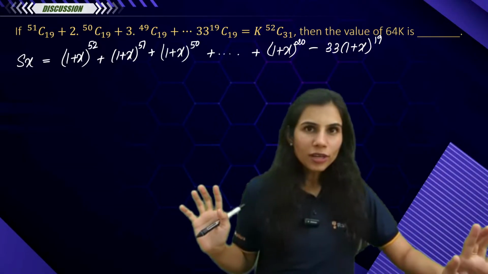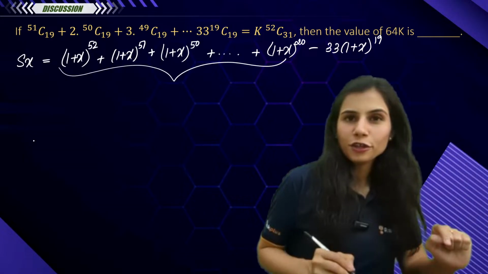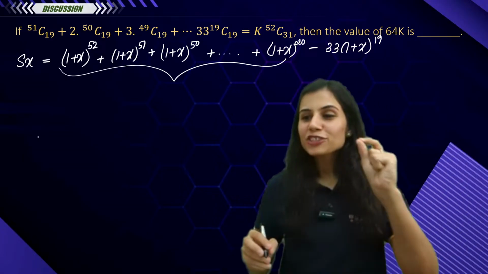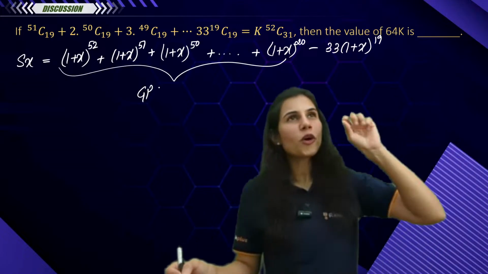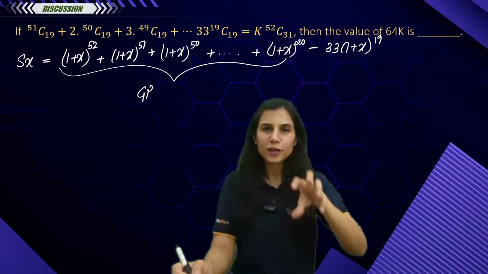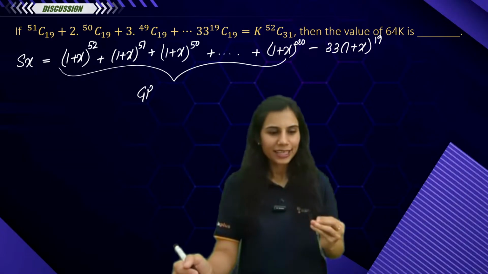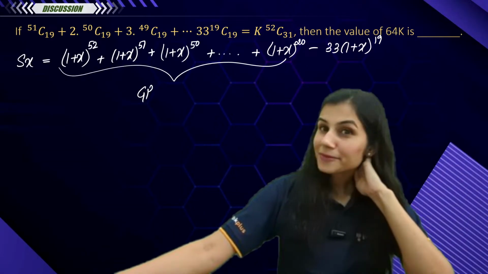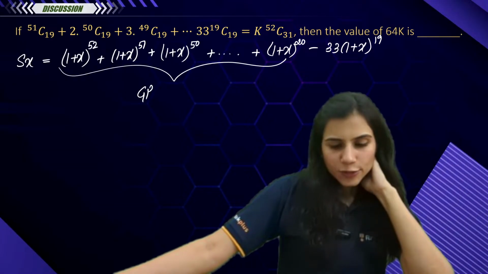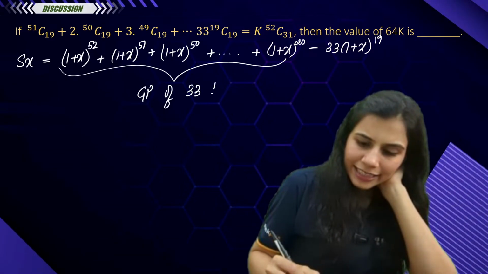Cool. Is this cool? Now from here to here is a very well-defined, beautiful looking GP, people. That's how from AGP we have reduced our argument and made our life simpler by getting involved in GP. So here, what do I have? Quickly tell me. 52 minus 20 is 32 plus 1, 33. So this is a GP of 33 terms.